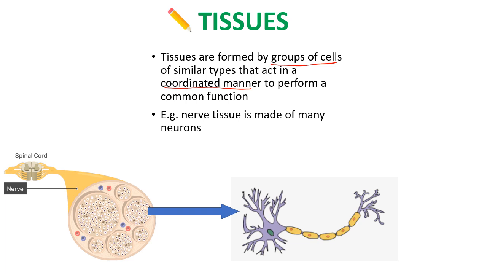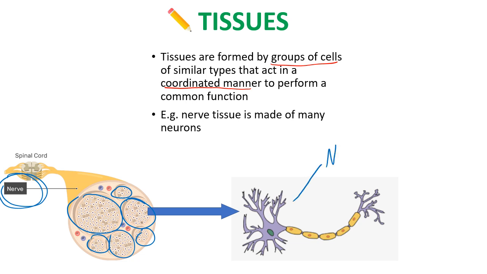So here's a typical example. We've got some nerve tissue here. We've got a nerve, which is an organ. It's made up of nerve tissue. So these little bundles here are bundles of nerve tissue. And then if we zoom into those bundles of nerve tissue, we've got individual nerve cells, which if you remember from year 9 are called neurons.